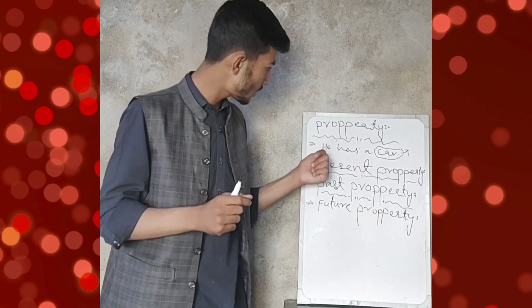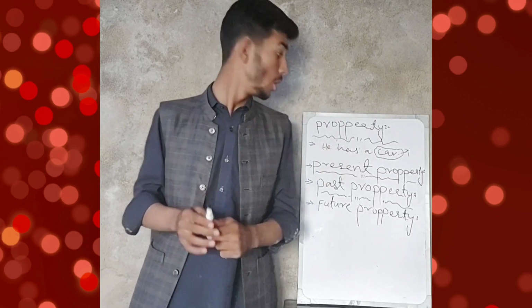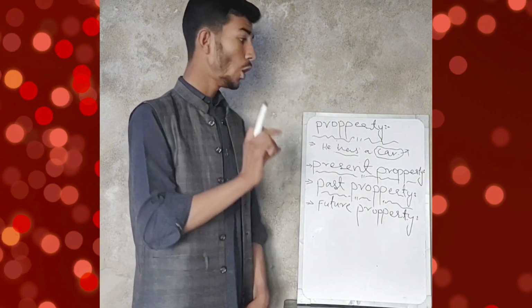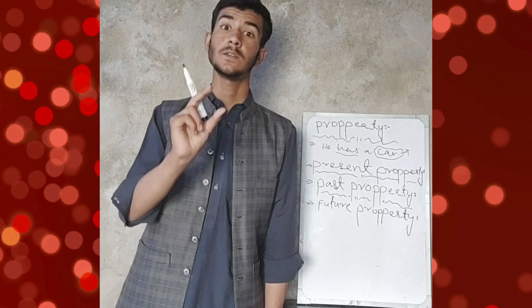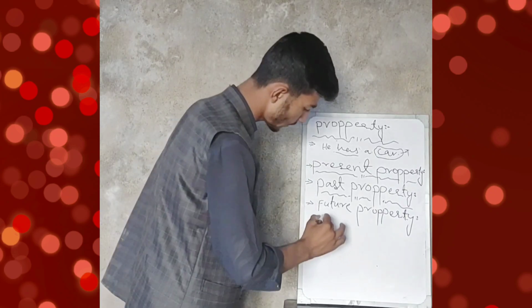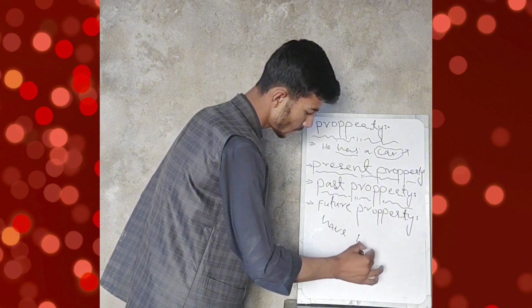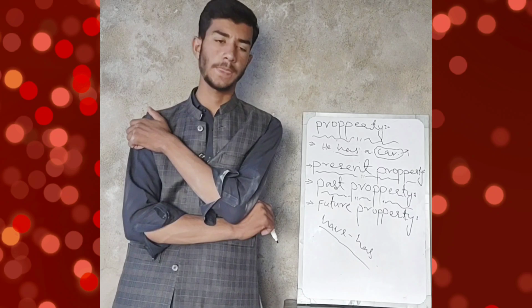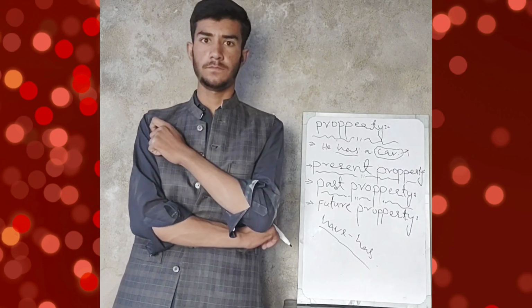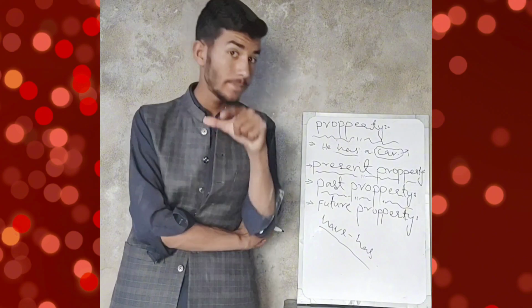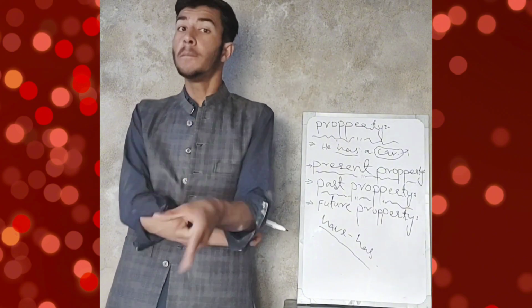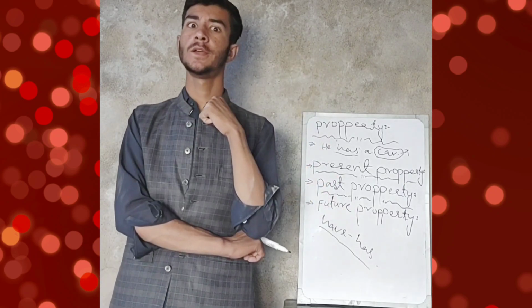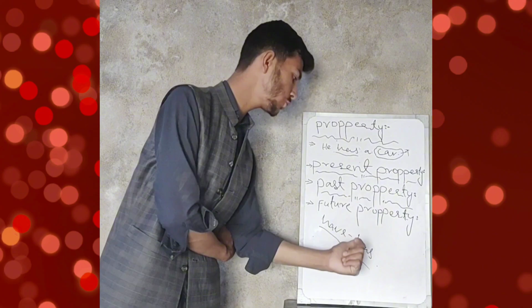For example, we have written here that he has a car. He has a car. Now there is used has. Has shows us present property. Have and has show us present property. For example, I'm saying that I have a building. So building is my property, but it is my present property. There is used I have. Have is used with plural subjects and has is used with singular subjects.